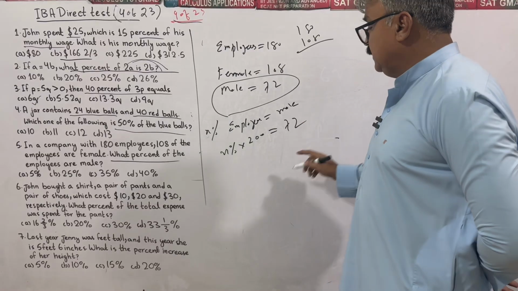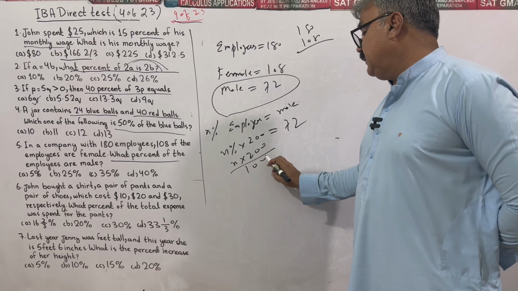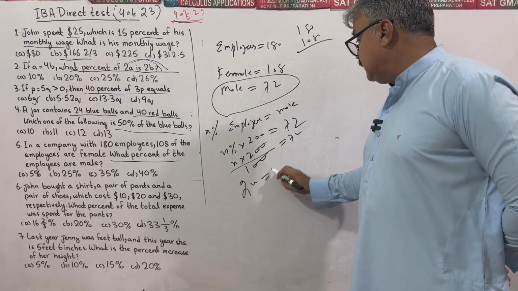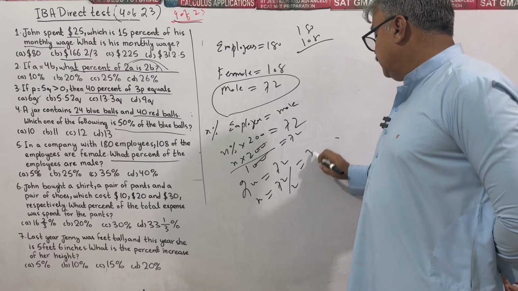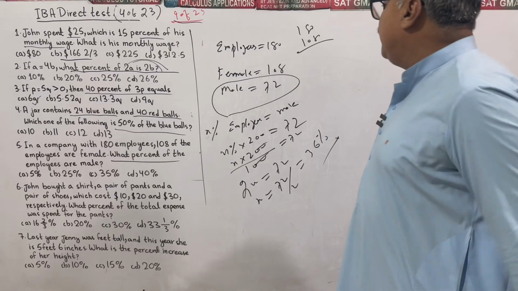Male are 72. To remove percent, divide by 100, cancelled out is equal to 72. 2x is equal to 72, or x is equal to 72 divided by 2, 36.